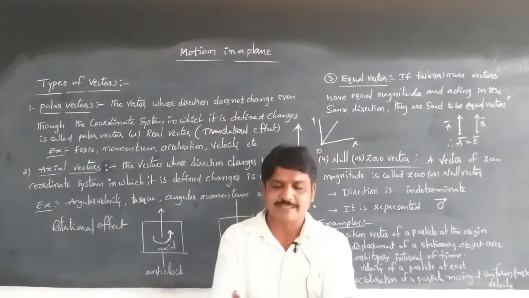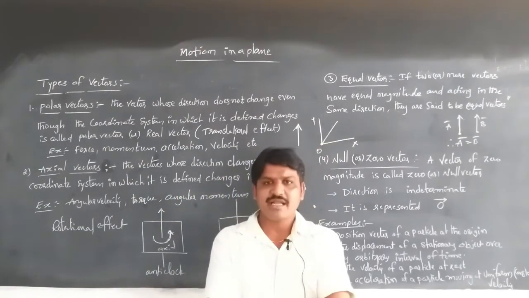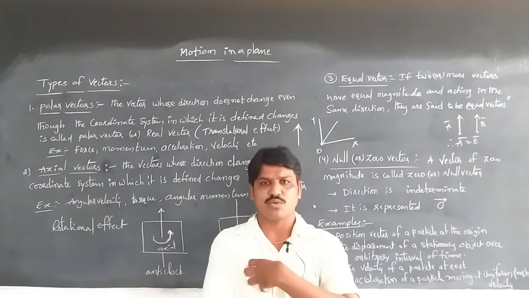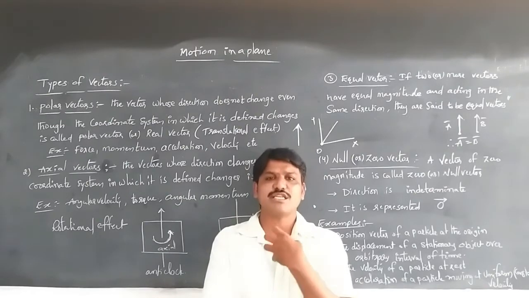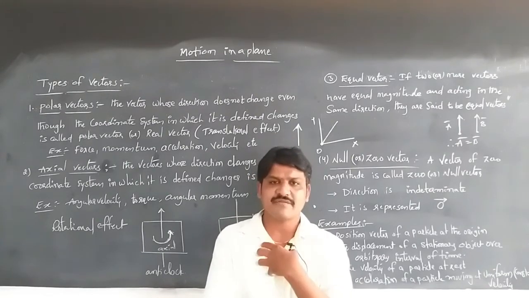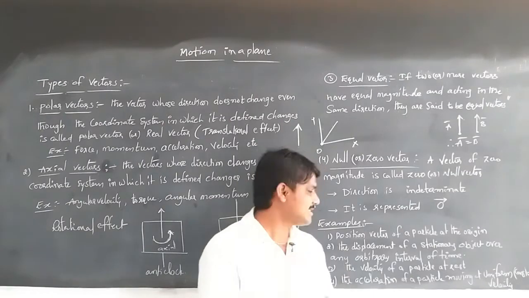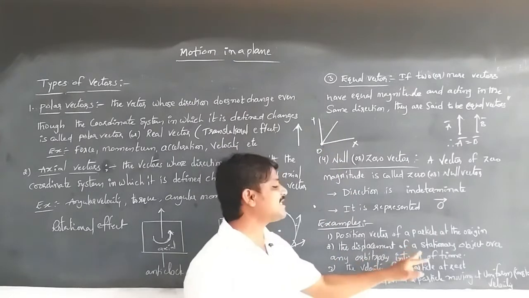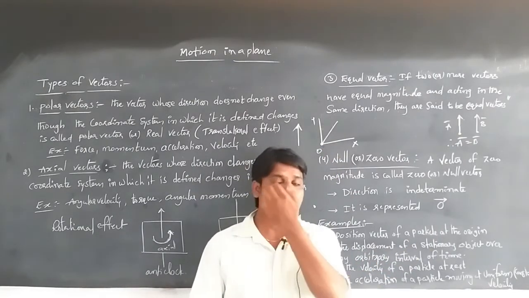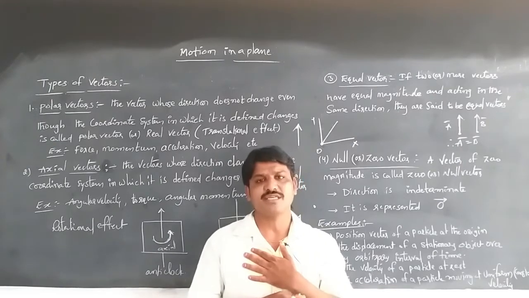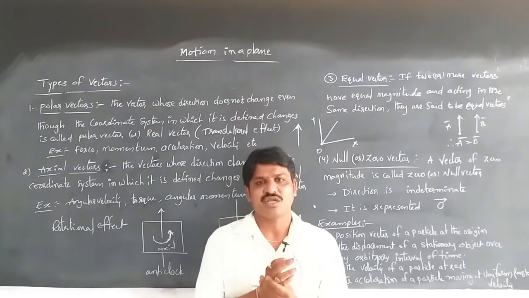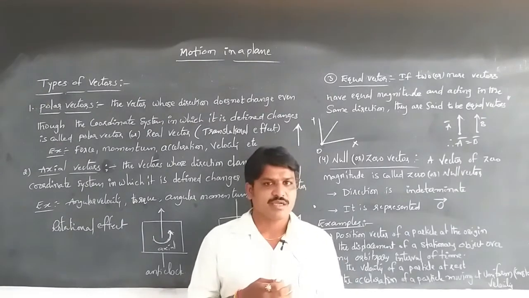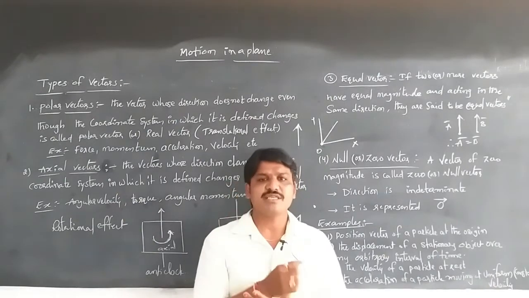If we are at rest, we are not moving in any direction, and the body's displacement is equal to 0. Then the direction is indeterminate, so we can say that the vector is a null vector. Like that, the position vector of a particle at the origin will be 0, as well as the displacement of a stationary object. If the particle is at rest, there is no displacement, so the magnitude will be 0.